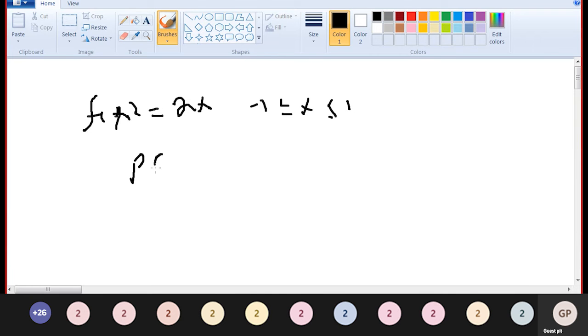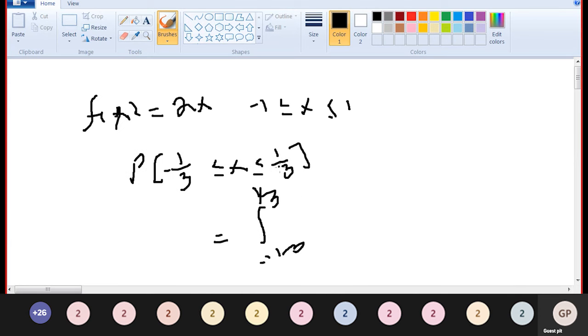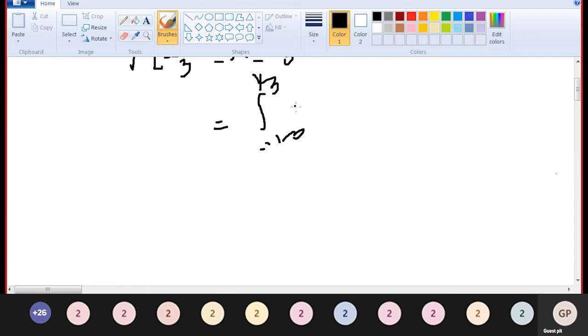Find P of minus 1 by 3 less than or equal to x less than or equal to 1 by 3, which is equal to the integral from minus 1 by 3 to plus 1 by 3. Sorry, this is x square. x square into dx. So x square is an even function.